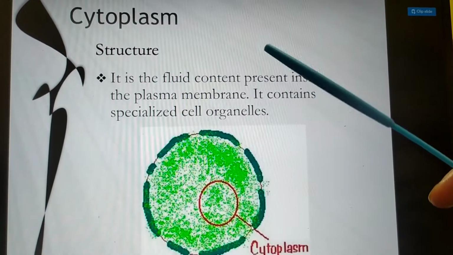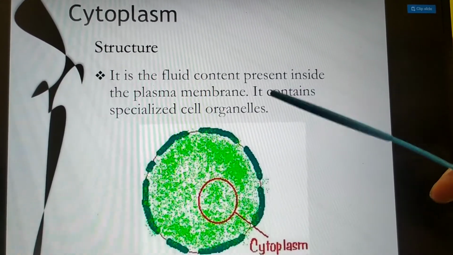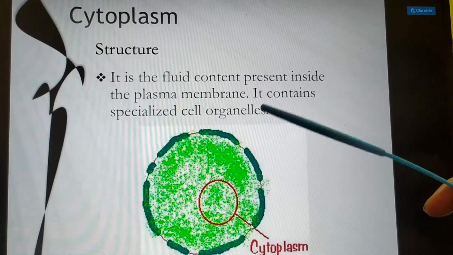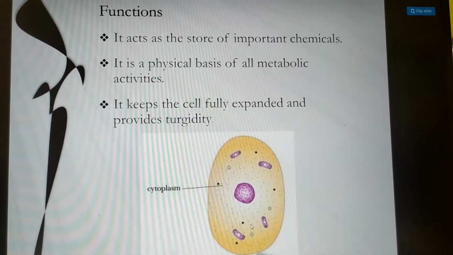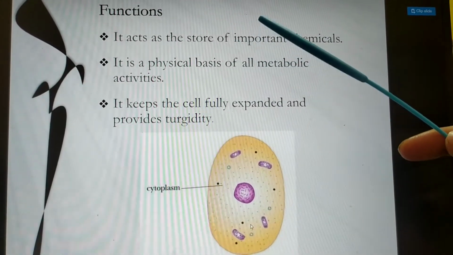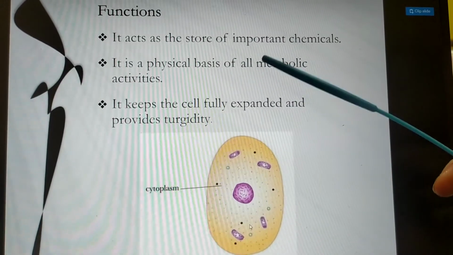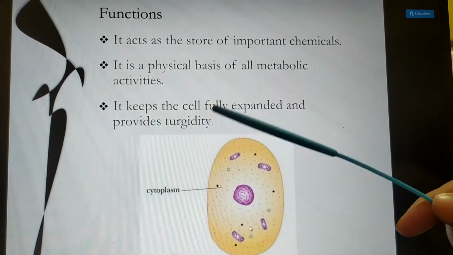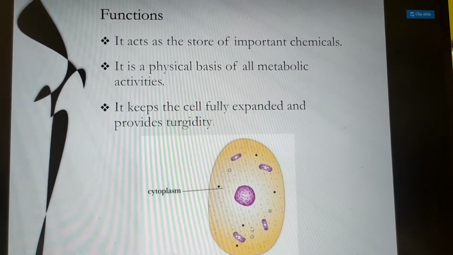Cytoplasm. Cytoplasm contains all the cell organelles. It is a fluid content present inside the plasma membrane. It contains all specialized cell organelles. The main important functions of cytoplasm are to store important chemicals. It acts as a physical basis of all metabolic activities. It keeps the cell fully expanded and provides turgidity.